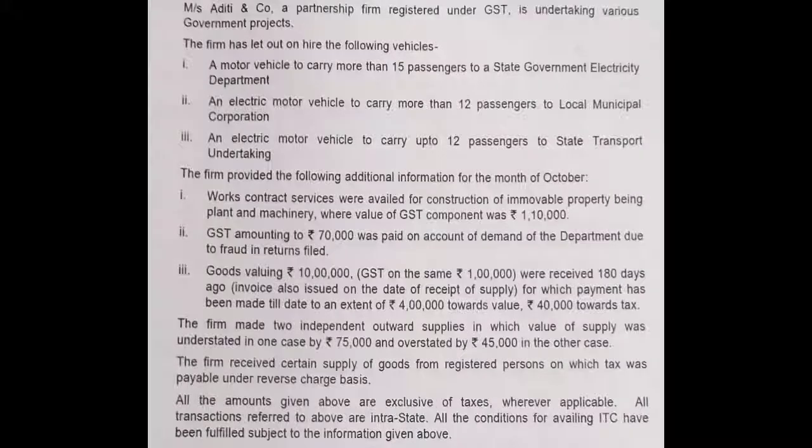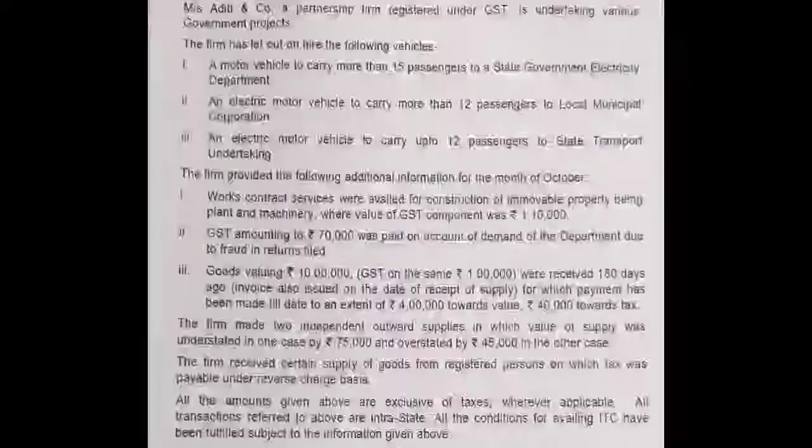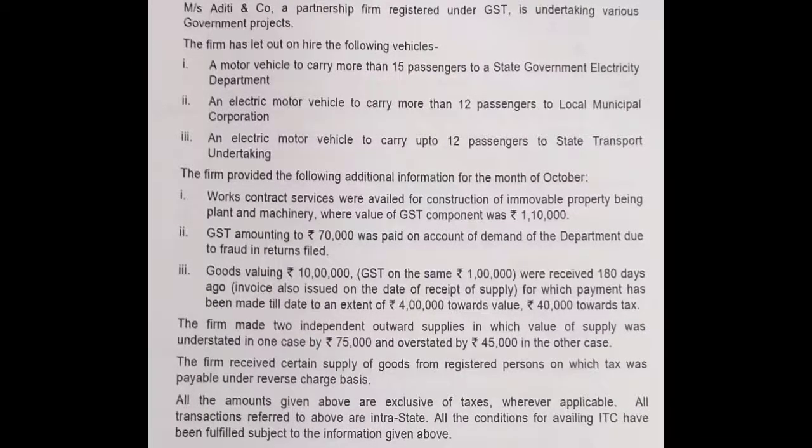The firm has let out on hire the following vehicles. Number 1, a motor vehicle to carry more than 15 passengers to a state government electricity department, an electric motor vehicle to carry more than 12 passengers to a local municipal corporation, and an electric motor vehicle to carry up to 12 passengers to a state transport undertaking. So they have supplied 3 types of vehicles to different government departments. One is state government electricity, then local municipal corporation, and then state transport undertaking.